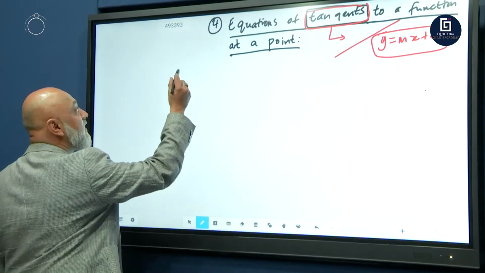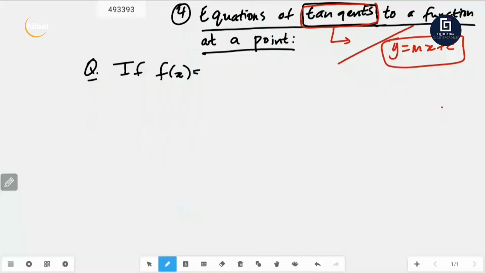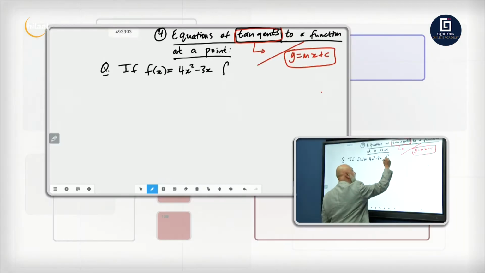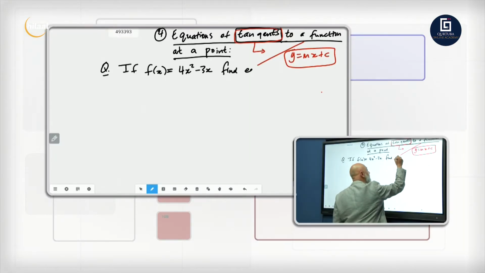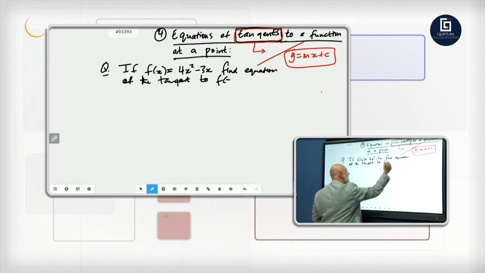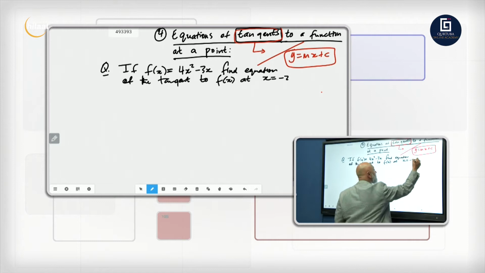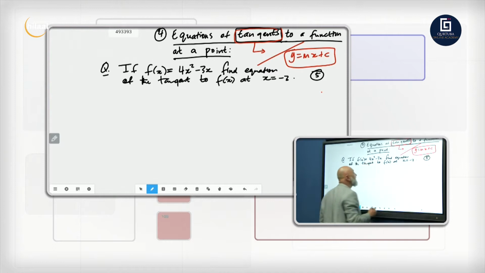So, let's just say the question looks like this in the exam. It says, if f of x is equal to, let's make one up, 4x squared minus 3x, find the equation of the tangent to f of x at the point x equals minus 2. For 5 marks, this is the question.